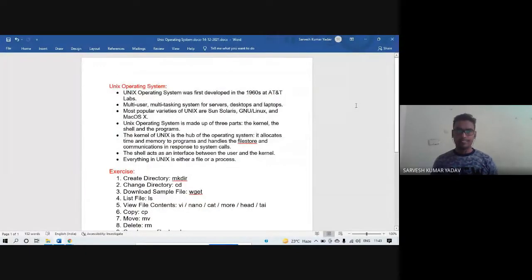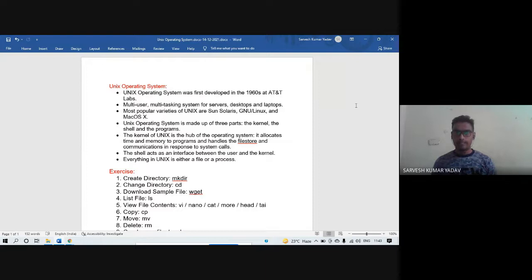What is this Unix operating system? Actually, this is an operating system developed in the 1960s by AT&T Labs. It is a multi-user, multitasking system for servers, laptops, and desktops. The most popular varieties of Unix are GNU/Linux, Sun Solaris, and Mac OS X.